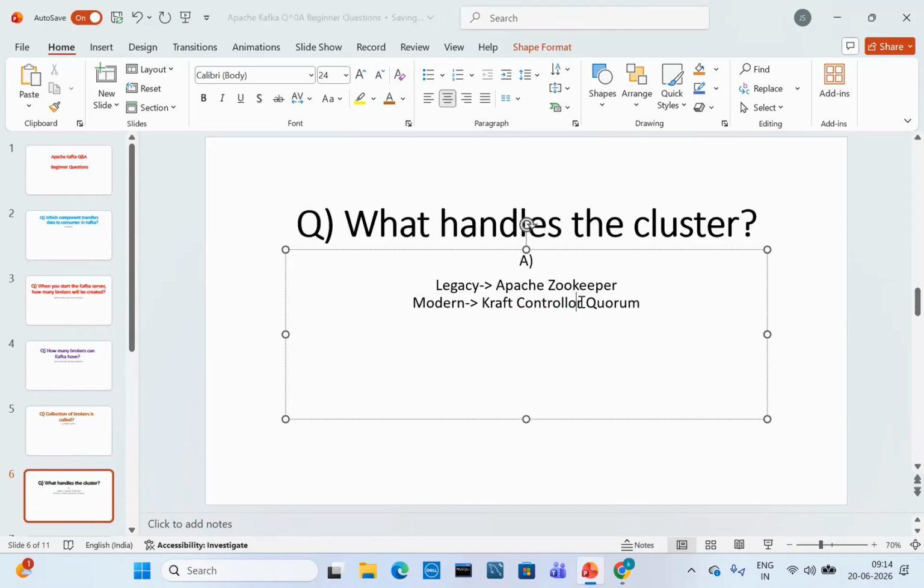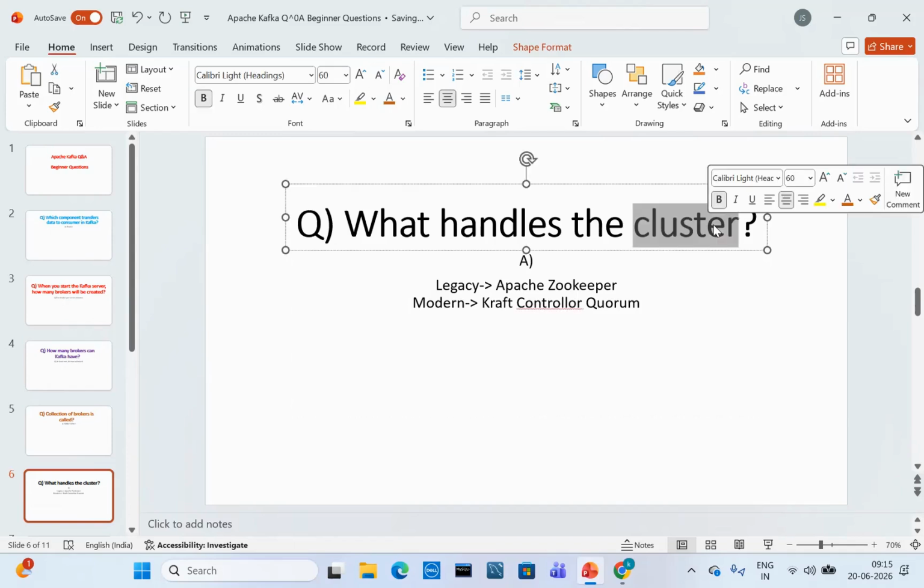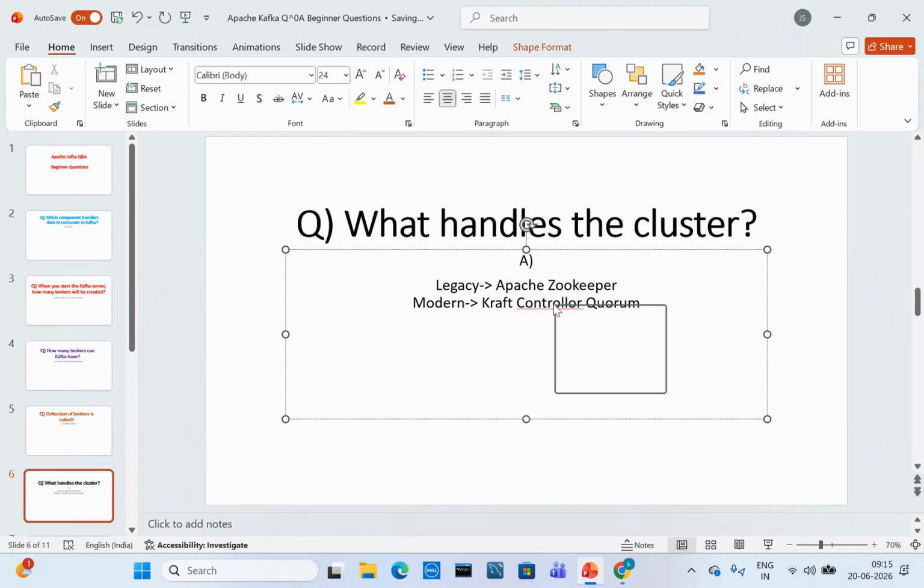The cluster metadata is taken care of by ZooKeeper in the legacy approach, before the Kafka 4.x version. After Kafka version 4.x, the KRaft controller quorum maintains the cluster metadata and handles the cluster.